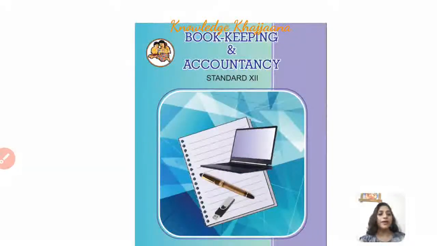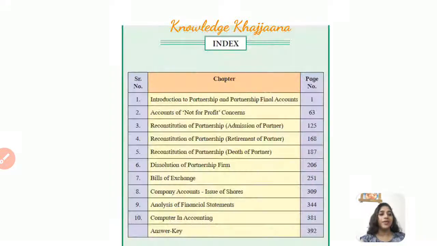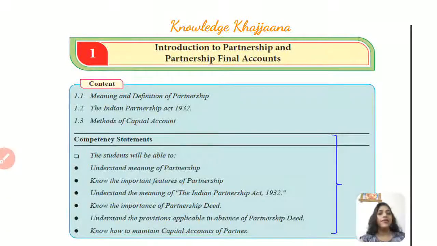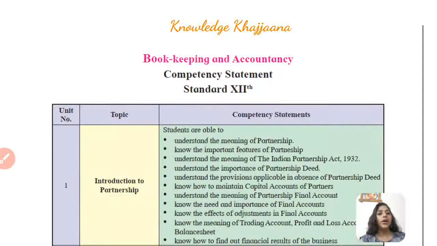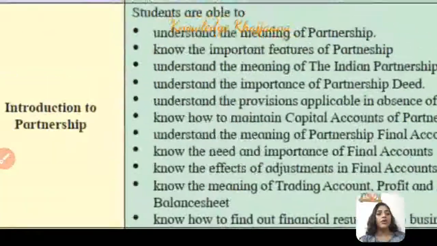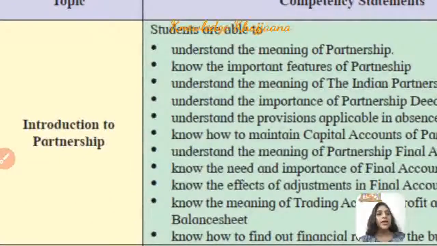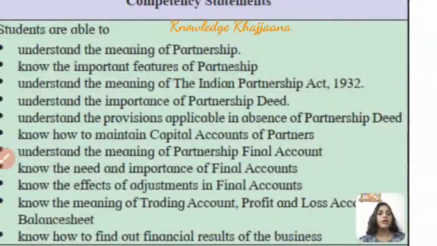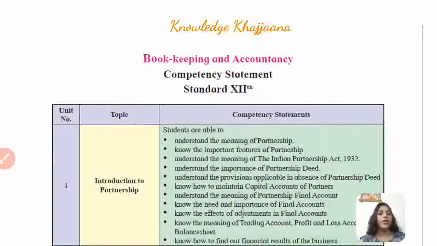We are learning bookkeeping and accountancy standard 12, Maharashtra board HSC board. And we are learning lesson number 1, that is introduction to partnership and partnership final accounts, and we have completed these many competency statements as stated by the board. We have also covered these competency statements and currently we are on the last competency statement, that is how to find out the financial results of the business. That we are currently learning.